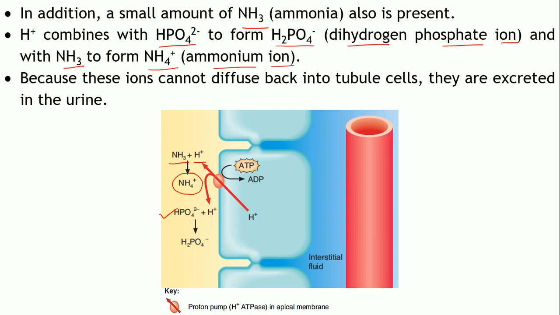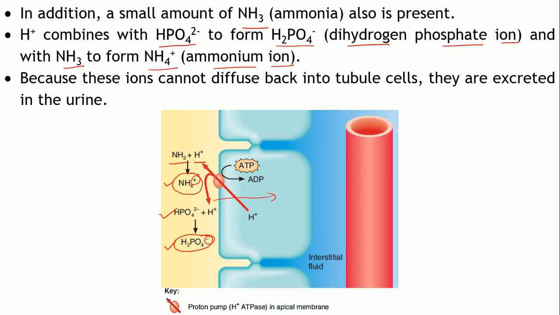Okay. So these two substances which are formed, the dihydrogen phosphate ion and the ammonium ion, cannot be reabsorbed into the kidney tubules. Why do you think they will not get reabsorbed? They are excreted as they are. They cannot diffuse back into the tubular cells. Why? Yes, because they have a charge on them, right?